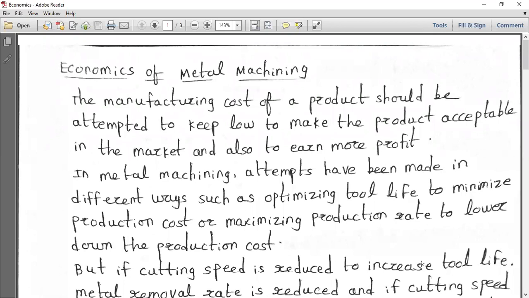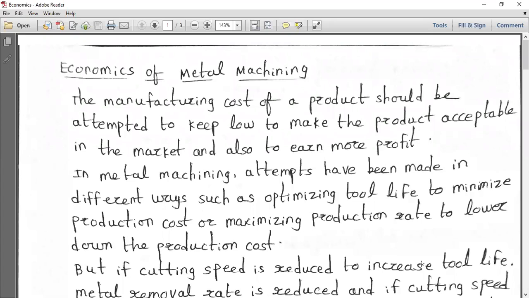So whatever product you manufacture in a machine shop, you have to keep the manufacturing cost low so that the product is acceptable in the market. Whenever more products are sold, only then can you earn more profit. That is the particular thing you have to see.